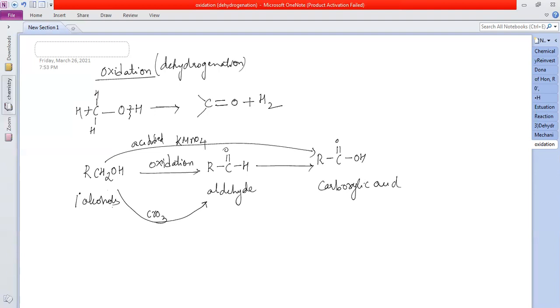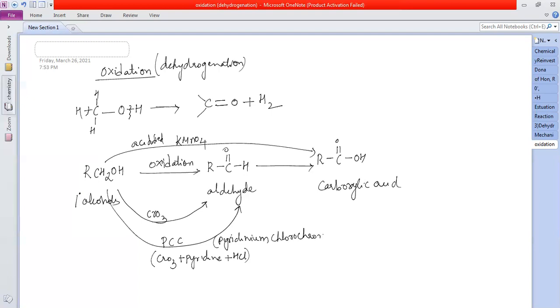But the yield is not very good in this case. If you want very good yields, I should use a different reagent called PCC. What is this PCC? This is a complex of chromium trioxide plus pyridine and HCl. This complex is called pyridinium chlorochromate, the full form. Because the yields obtained are very good, that is why we are using PCC, pyridinium chlorochromate.